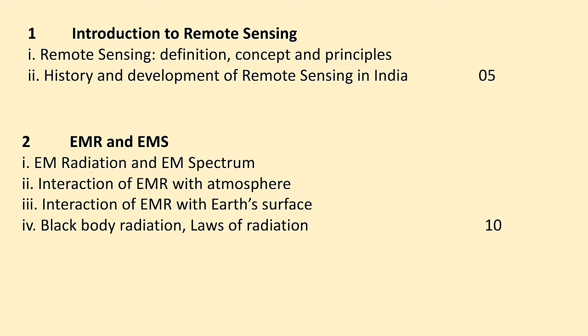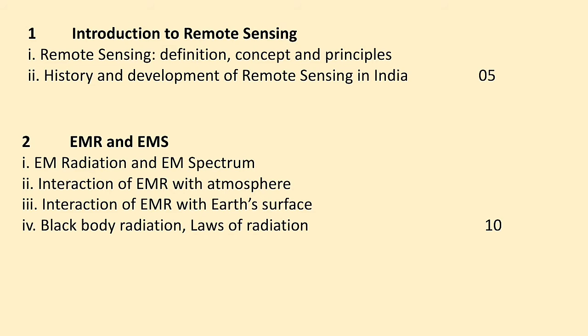Overall, there are 7 chapters which we have to study in this semester. The first chapter is about Introduction to Remote Sensing. In this, we have to study the definition of remote sensing, concept and principles, as well as the history and development of remote sensing in India.